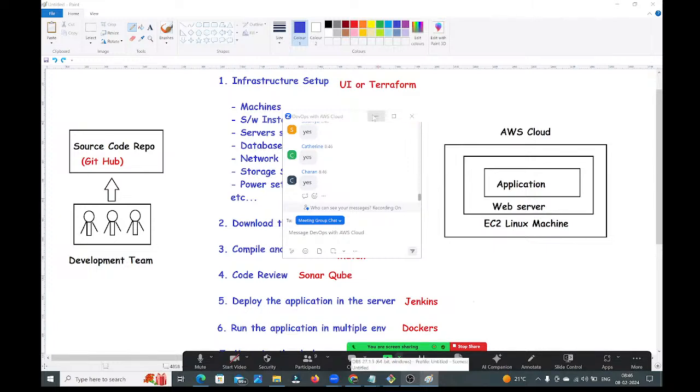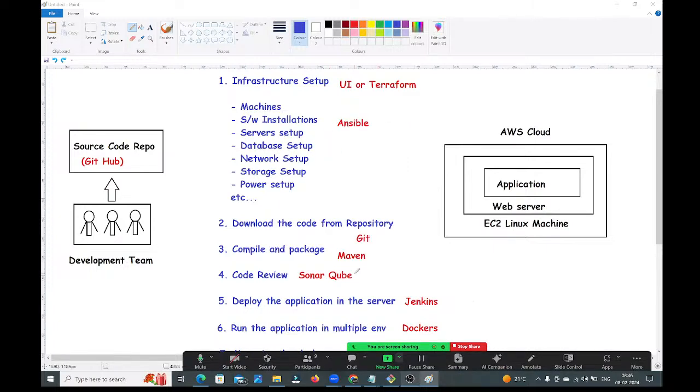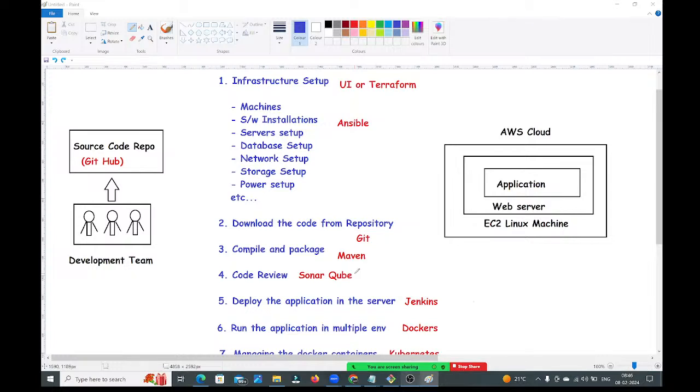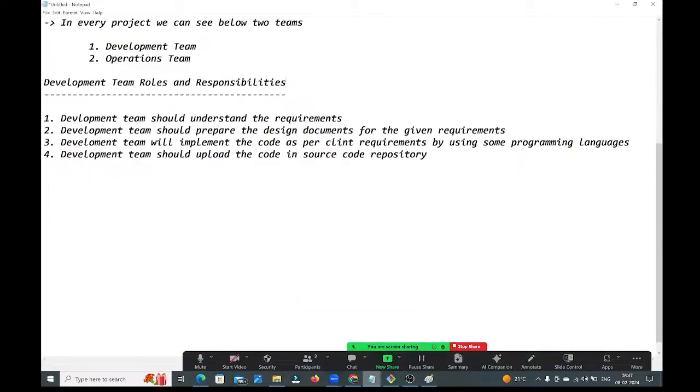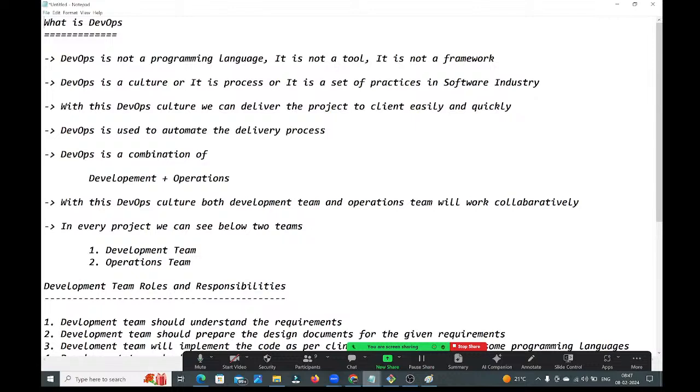Good. Okay. So now what is DevOps, guys? DevOps is not a programming language. DevOps is not a framework. DevOps is not a tool. Then what is this? It is a culture, a process, a set of practices. By using this DevOps culture, we can deliver the project to the client easily and quickly.